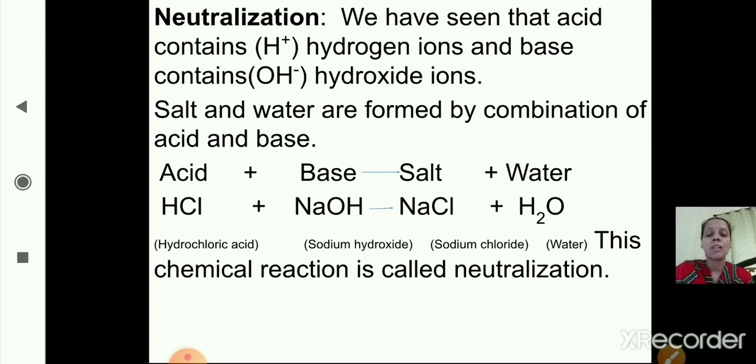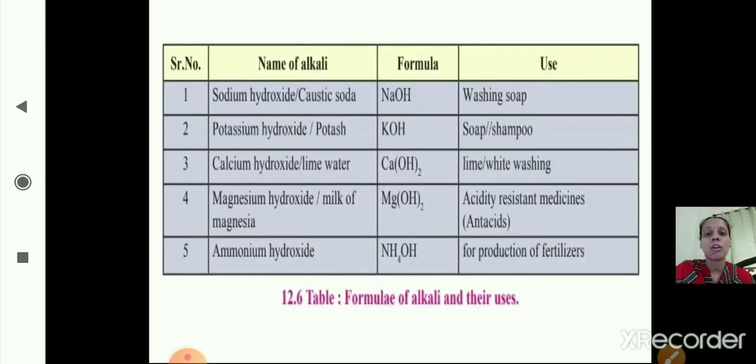After that we studied the uses of bases or the alkalis. So these are the uses of alkalis and their formulas also. The first alkali is sodium hydroxide, written as NaOH, also called caustic soda, and it is used in washing soap. The second one is potassium hydroxide, also called potash, with the formula KOH, and it is useful in soaps and shampoos.